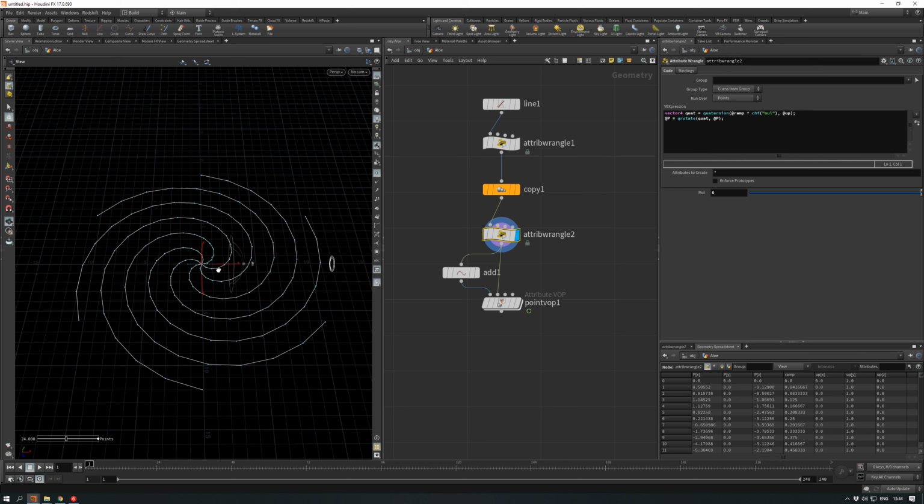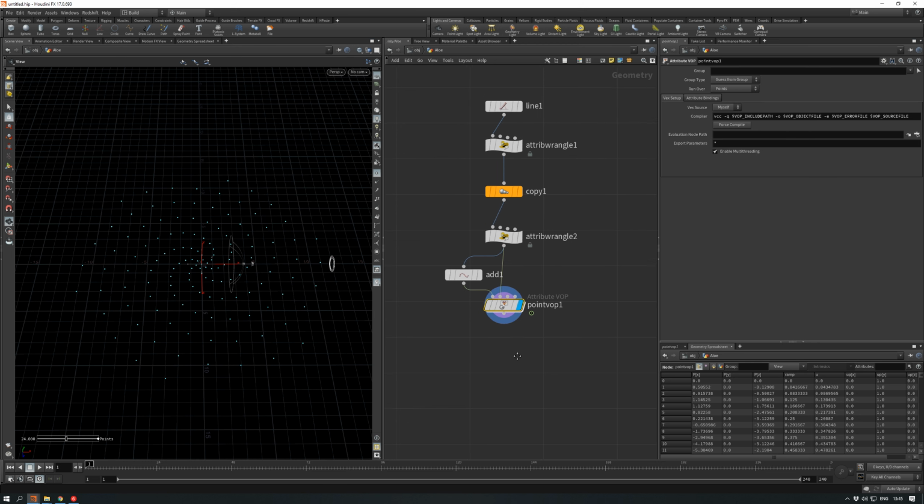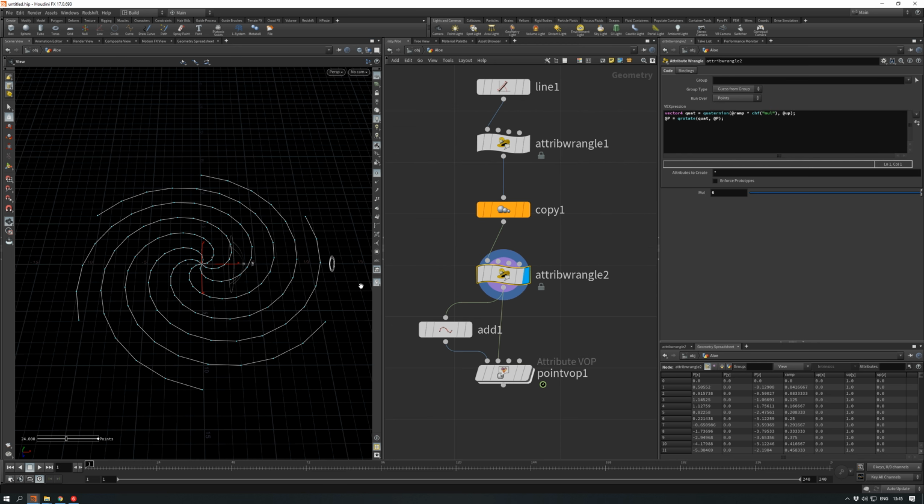To explain differently, we have this primitive, it has u from 0 to 1, and when the point moves, its value is being updated, and we know where it's placed on the primitive, in the beginning, in the end, or in the middle of this spiral primitive. And actually, each one is a primitive.